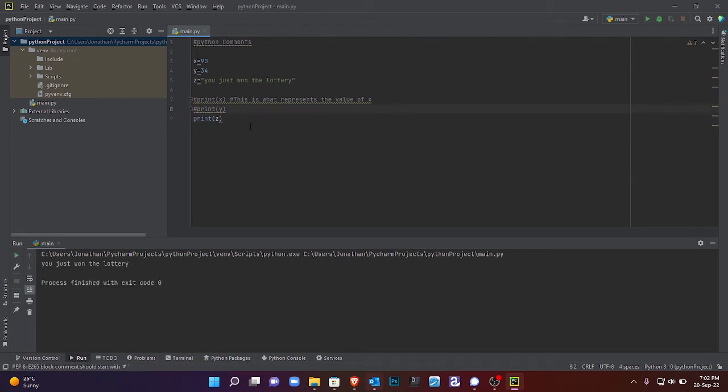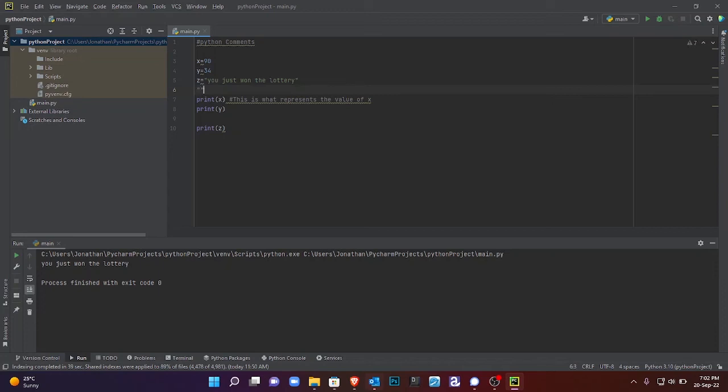Okay. But there's a workaround where you can borrow multi-line strings. So I can do three quotation marks.